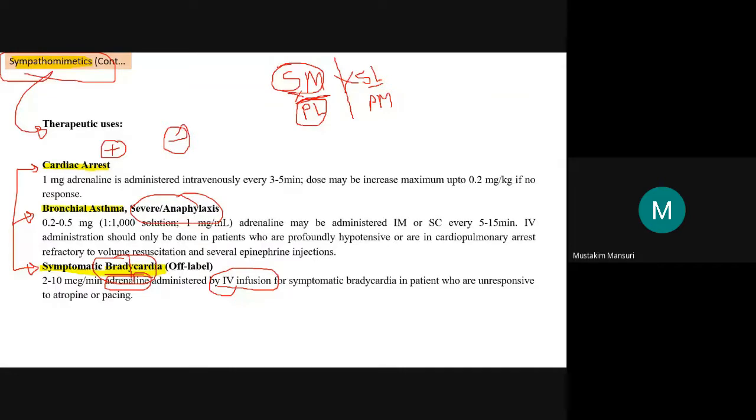And for sympatholytic, the effects you have already studied for parasympathomimetic, so we will have this similar effect to that.